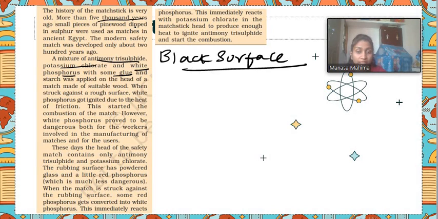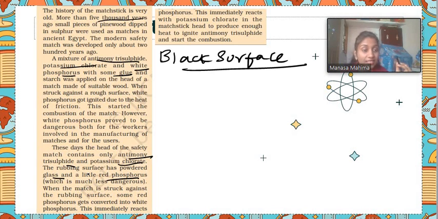So later on, they changed the matchstick into safety matchboxes, and the chemicals they used there are antimony trisulfide and potassium chlorate. But the rough surface which we see on the matchbox now is made of glass with a little red phosphorus. This red phosphorus is less dangerous compared to white phosphorus.